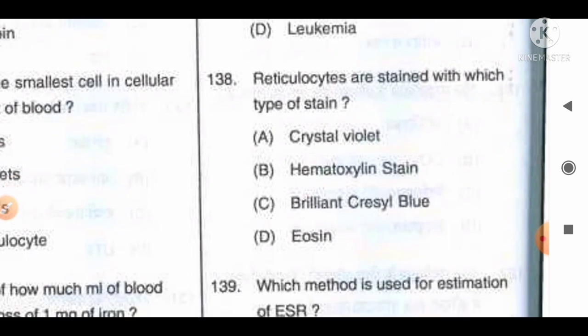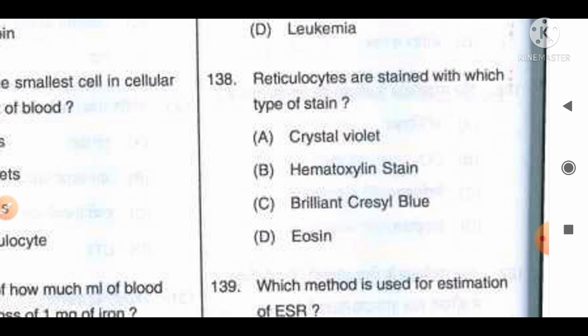Reticulocytes are stained with which type of stain? The options are A crystal violet, B hematoxylin stain, C brilliant cresyl blue, D eosin. The fact available regarding this question is that reticulocytes are generally stained with brilliant cresyl blue.